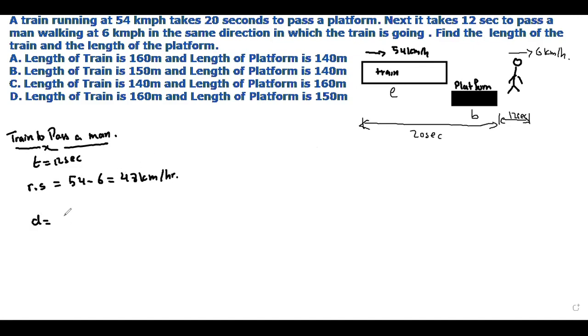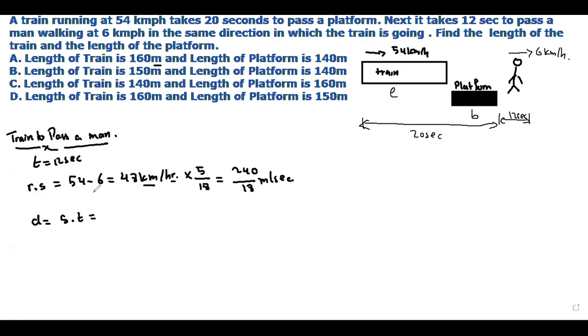Distance is given by speed times time. So speed 48 times time, 12 seconds. Here, the length is in meters but the speed is in kilometers per hour, so you need to convert it into meters per second. You directly multiply by 5 by 18. 48 times 5 is 240 by 18 meters per second.